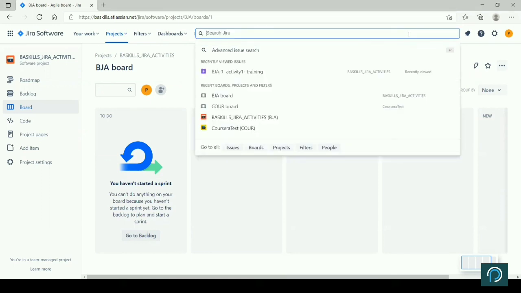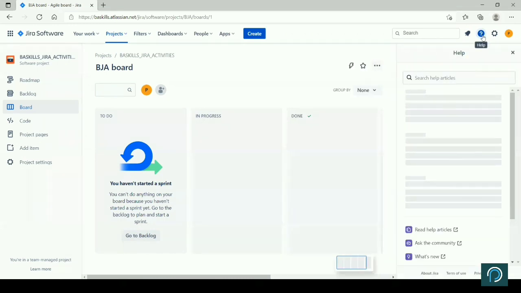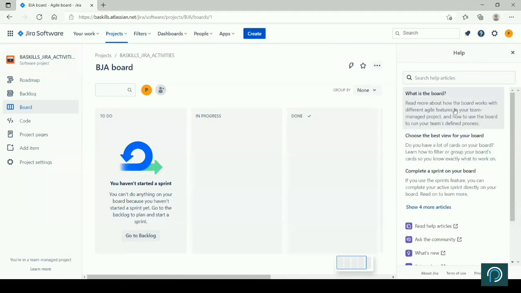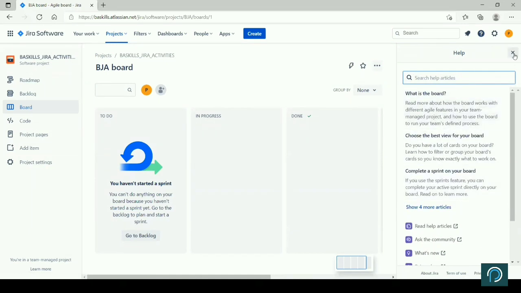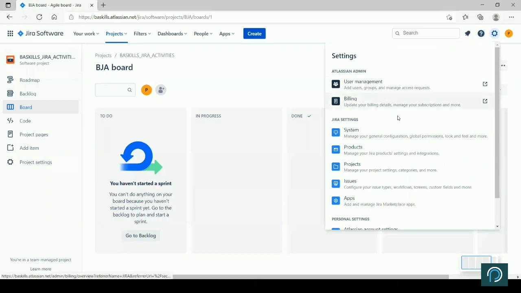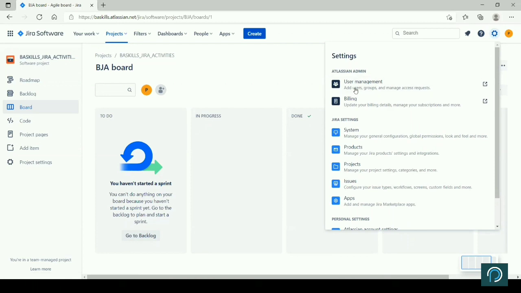Then you have a search capability also. This is a quick search capability. This is the notification, all the notifications that you have received. This is for your login, right? So you will see it here. Help is here. So if you want to query something, you can quickly search. A lot of information you will get here, right? This is admin level access. So mostly this will be disabled for you, because we are using it as an admin. A lot of access we have to do, but a normal user will not have this.